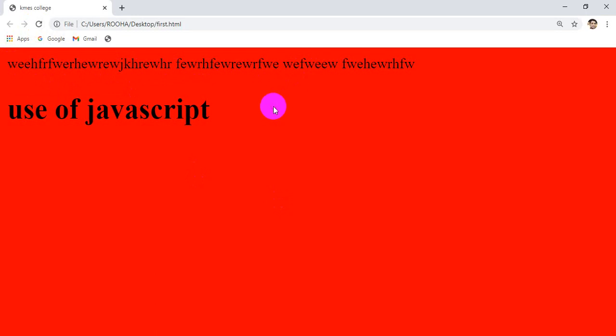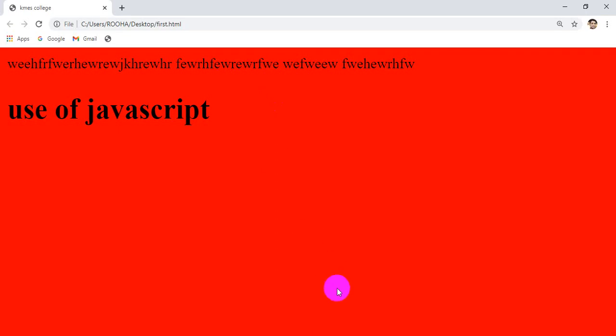So HTML will not create any problem if you write anything, but JavaScript is case sensitive and it's a meaningful language and it's a scripting language and it's a dynamic language. If you make a single dot mistake or if you insert anything which is meaningless, it will generate an error. And what is meant by error? Error is something which blocks your application or which will not create your correct or actual output.